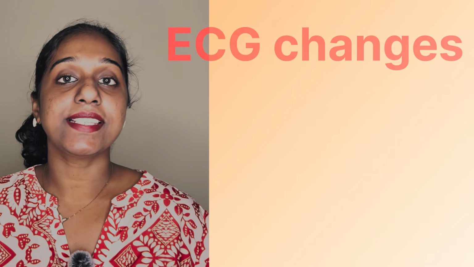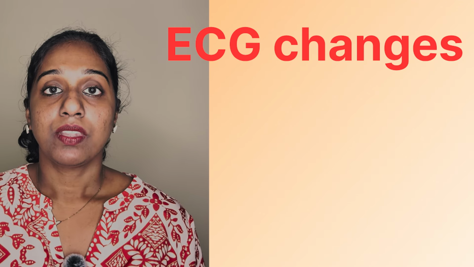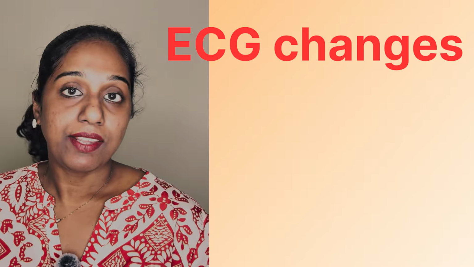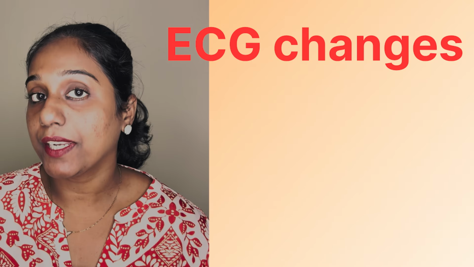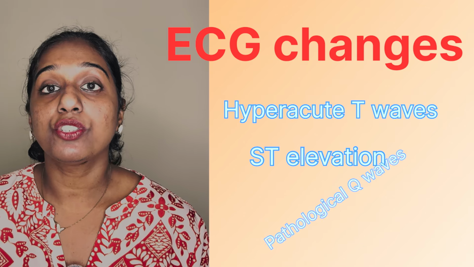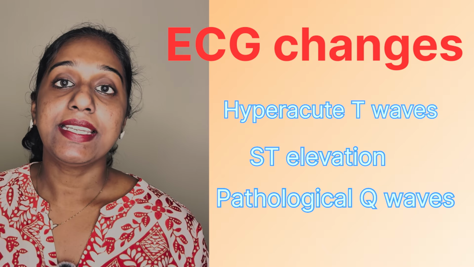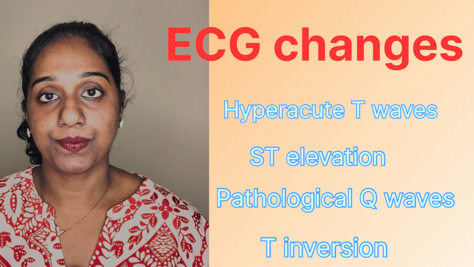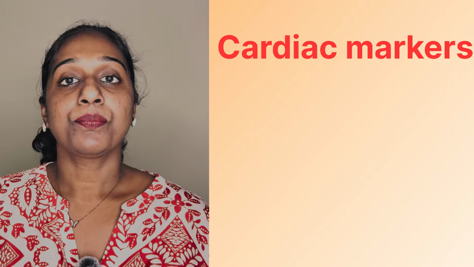Next are the ECG changes in myocardial infarction. It is a classical evolution. First, we can see hyperacute T waves, then ST elevation, then pathological Q waves, and finally T wave inversion.